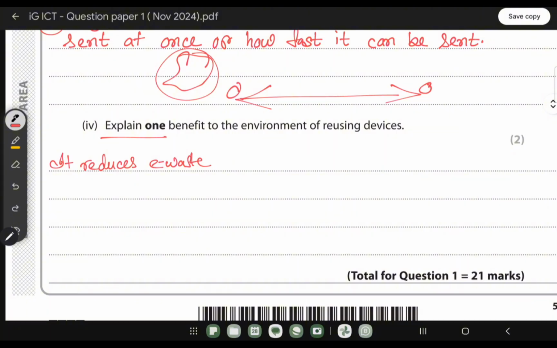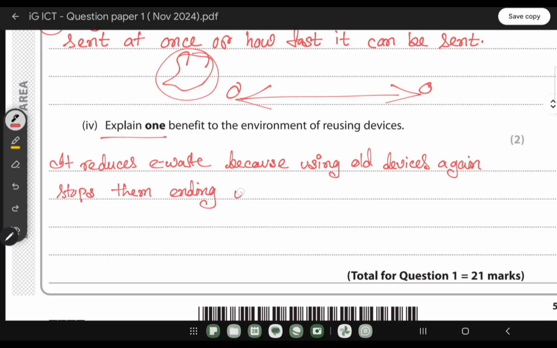So this is the 1 mark. Now we have to explain, because using old devices stops them ending up in landfills or being burned, right? Because nothing is being burned to create something new.